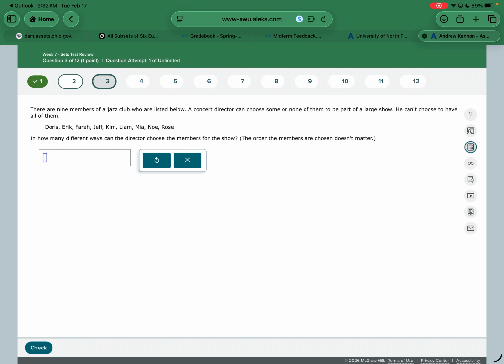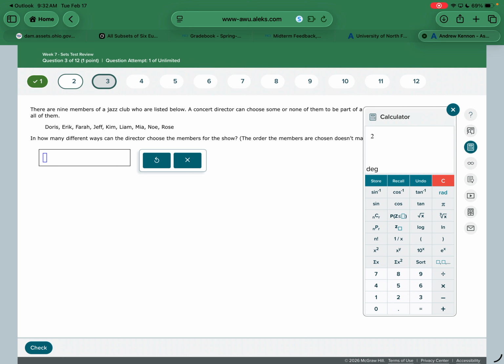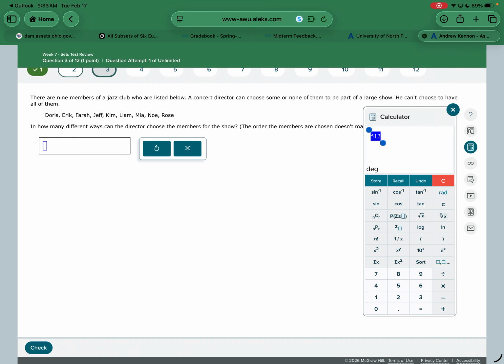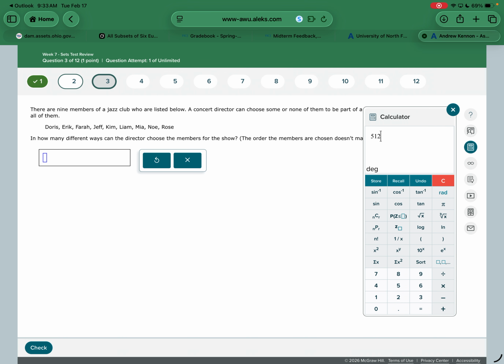Okay, so the formula here is 2 to the power of how many there are, 2 to the n. What you're trying to do here is come up with the number of subsets. How many different subsets could I create with this? So I'm going to do 2 to the 9th, so I can create 512 different subsets. Okay, 2 to the 9th is 512, but it says he can't choose to have all of them. So that is one subset that I cannot have, so I'm going to subtract 1.